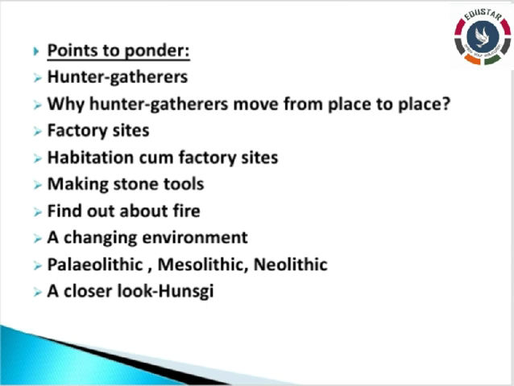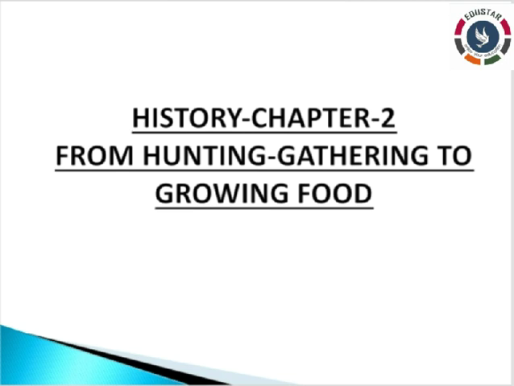Now all of you take a classwork note. Take one new page and, as before, write the date and day neatly, then leave the red line. In the same way, write the heading, chapter 2, From Hunting, Gathering to Growing Food.